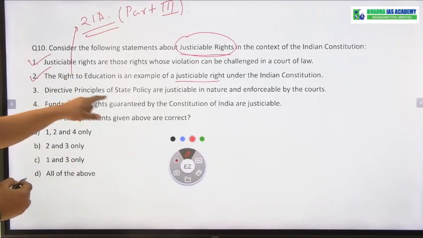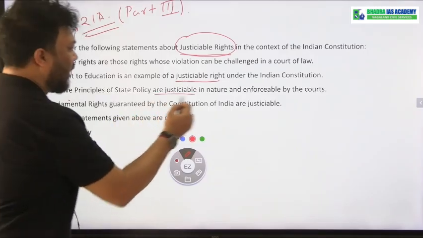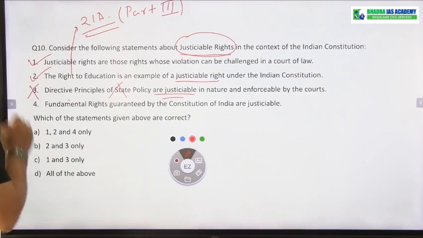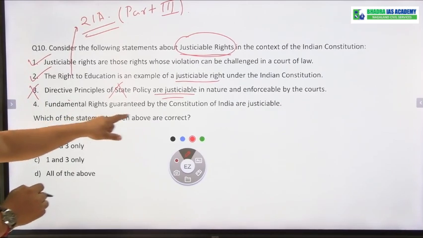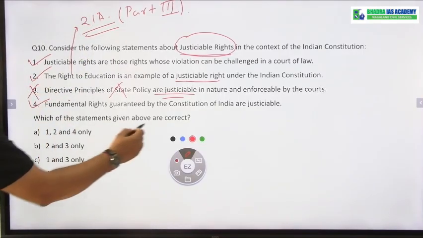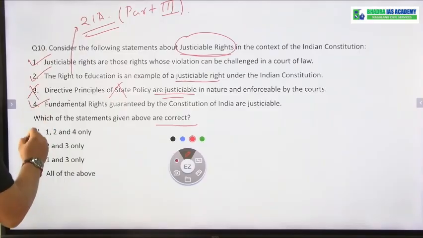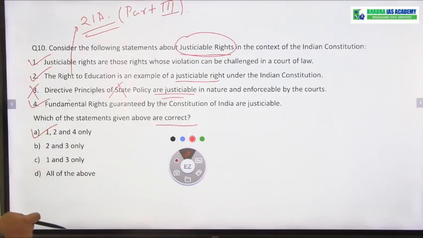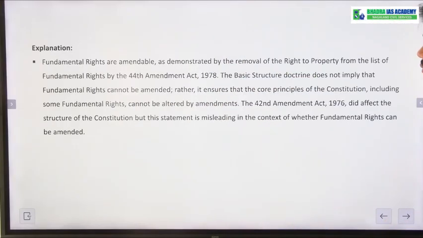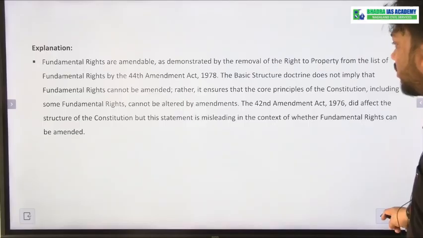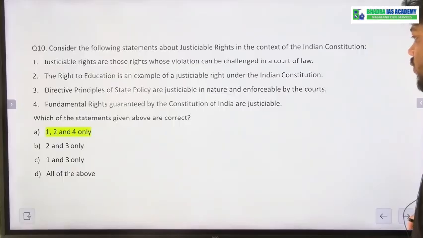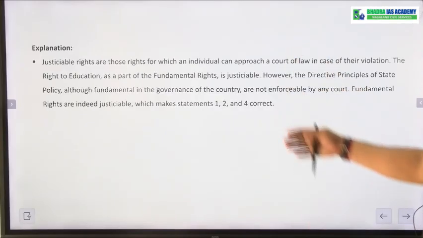DPSP, that is Directive Principles of State Policy, are justiciable. No, they are not justiciable. Statement number 3 is ultimately not correct. Fundamental rights guaranteed by the Constitution of India are justiciable. Yes, fundamental rights are justiciable. So which are correct? 1, 2 and 4, ultimately option A is correct. We can see the correct answer is 1, 2 and 4, and the explanation is given here.